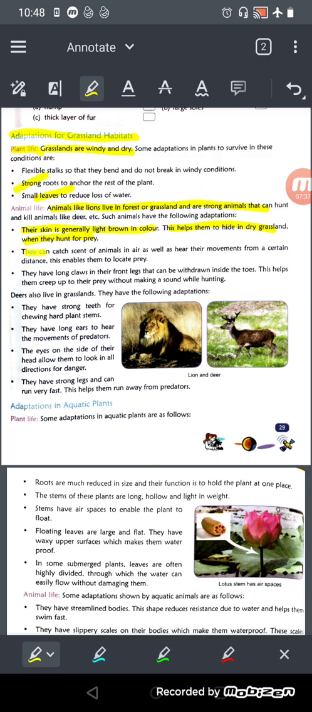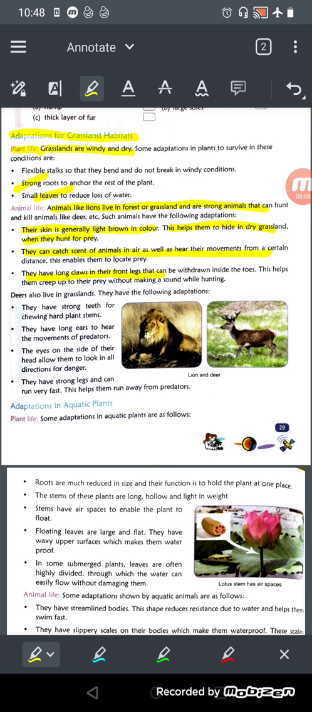They can catch the scent of animals in the air as well as hear their movement from a certain distance. You know, from a certain distance they can hear the walking or the movement of their prey, and they can catch the scent of the animals as well, right? And this enables them to locate prey. They have long claws in their front legs that can be withdrawn inside the toes, and it helps them to creep up to their prey without making a sound while hunting.